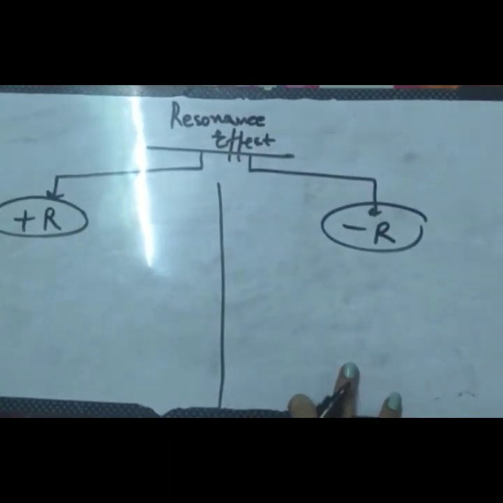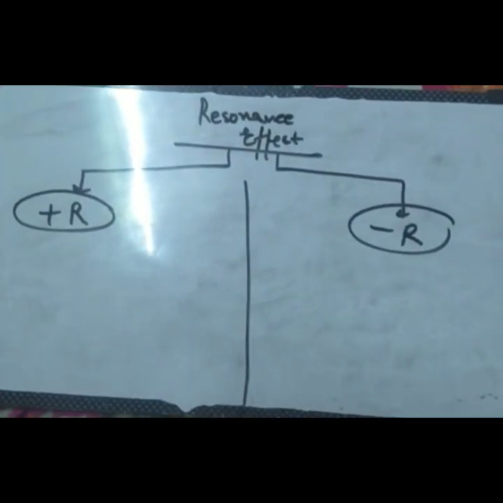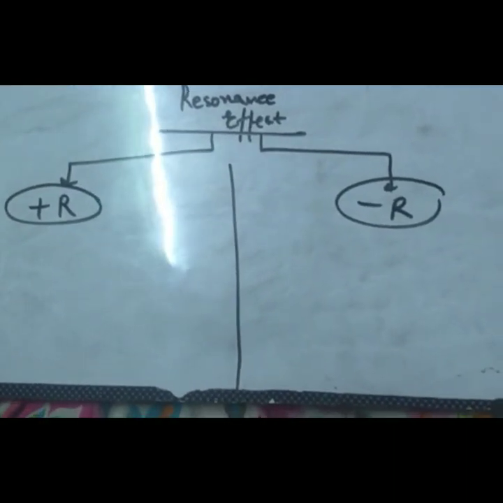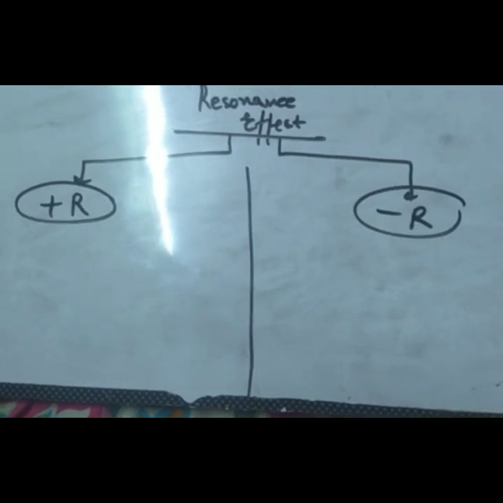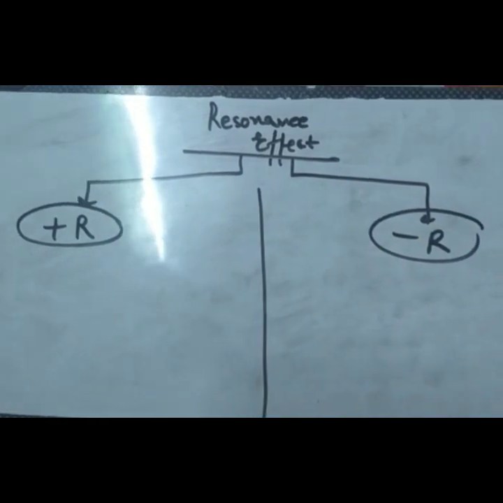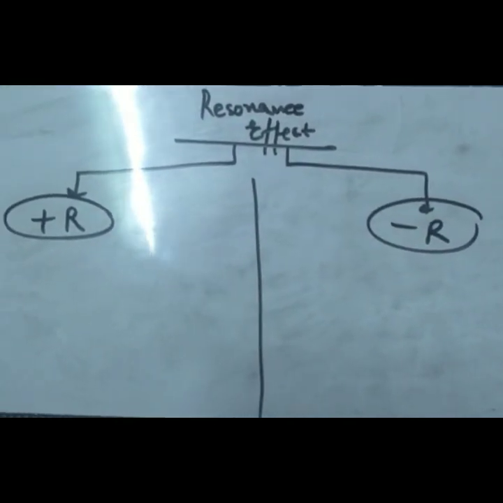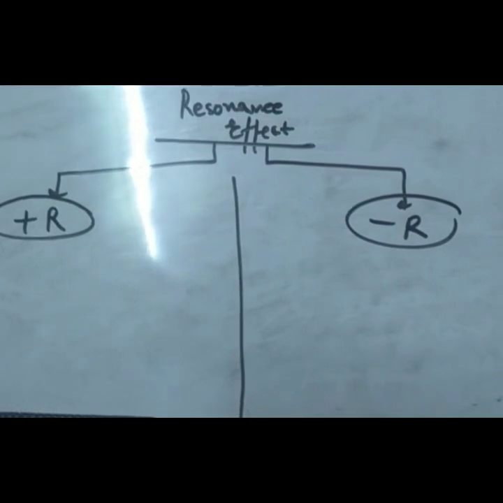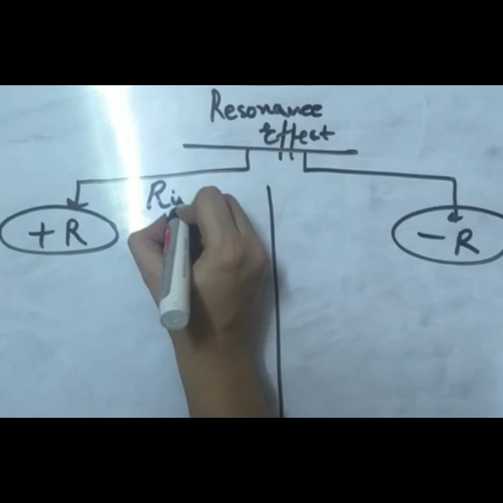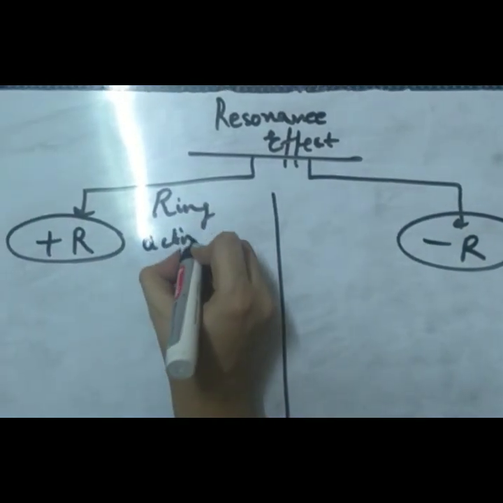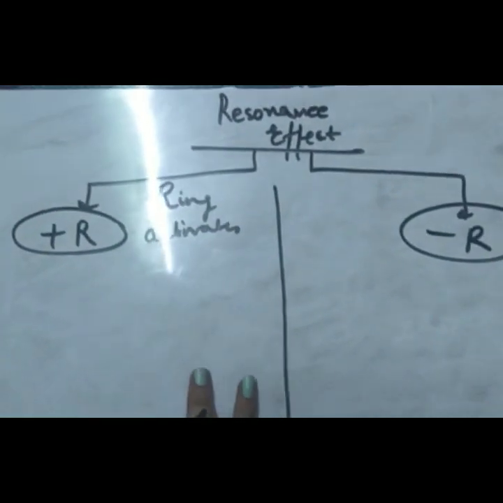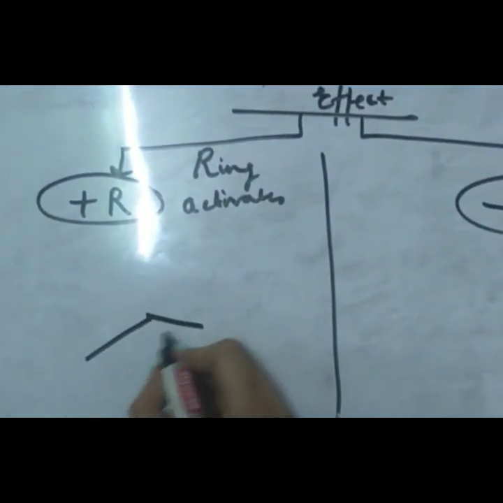Resonance effect is also of 2 types, plus R effect and minus R effect. As we know, inductive and electromeric effects are also of 2 types, plus E, minus E, plus I, minus I. Similarly, resonance is of 2 types, plus R and minus R. So how do we decide which one is a plus R group or a minus R group? Very simple. First of all, a plus R group is also known as a ring activating group because it activates the ring. That means it gives electron density to the ring. Let me just tell you. If I have a benzene,